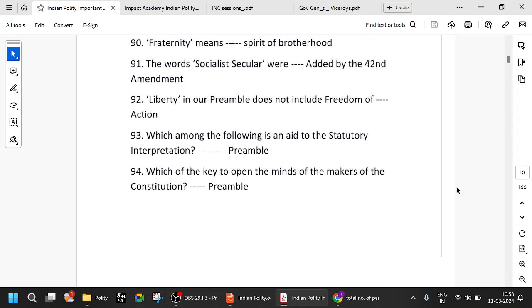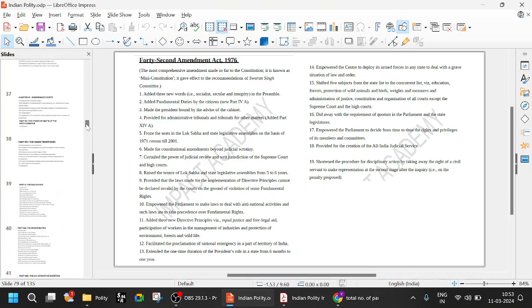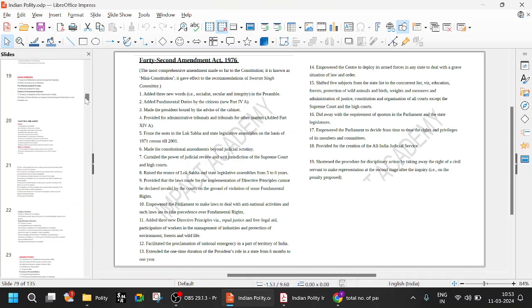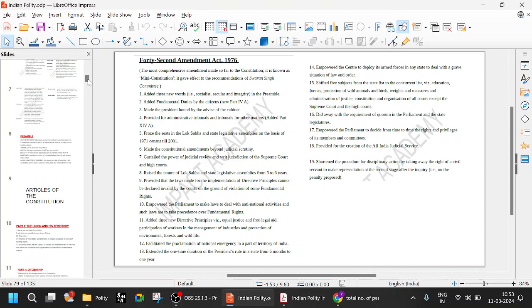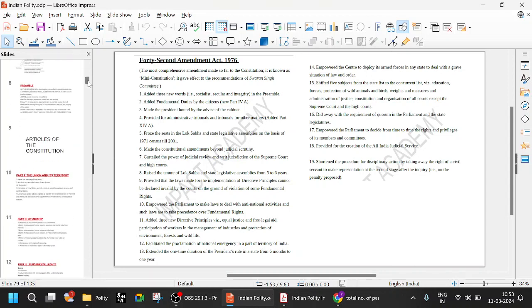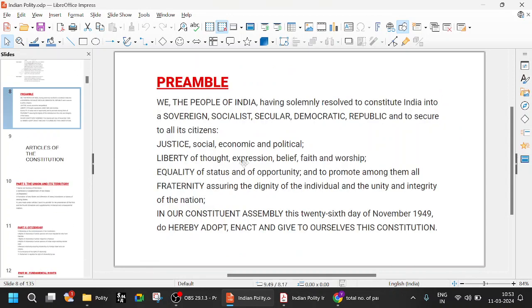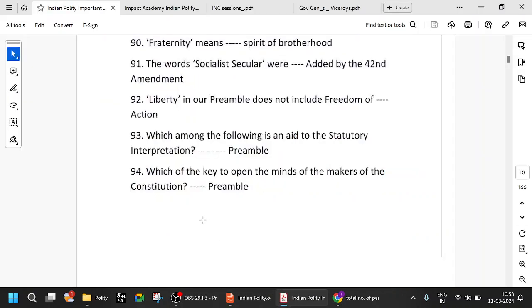Liberty in our preamble does not include freedom of action. Liberty is freedom of thought, expression, and so on. Let us look at the preamble: liberty of thought, expression, belief, faith, and worship. Belief, faith, and worship are mostly religion, along with thought and expression. So there is no action. You cannot do whatever you want. You don't have the liberty to do whatever you want. There are reasonable restrictions on your liberty.